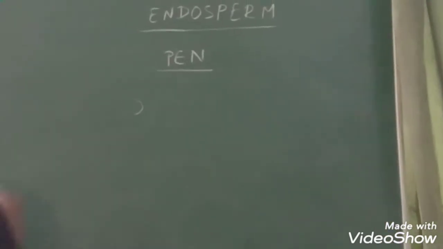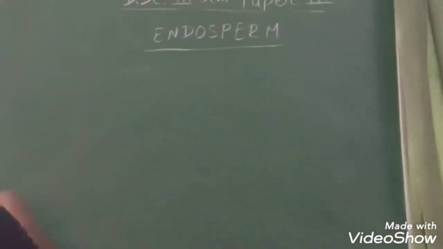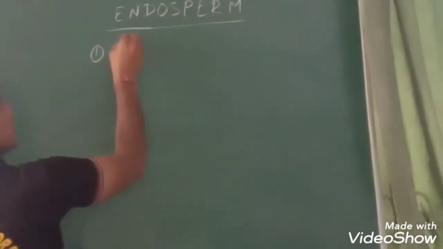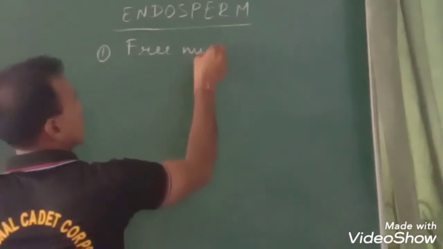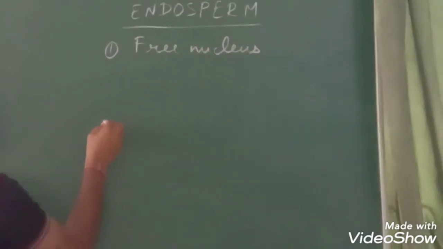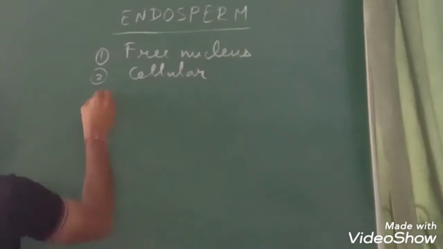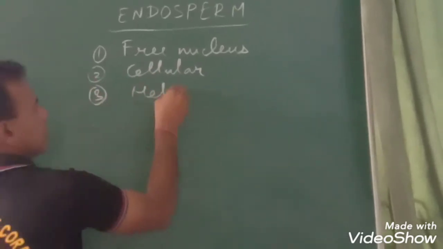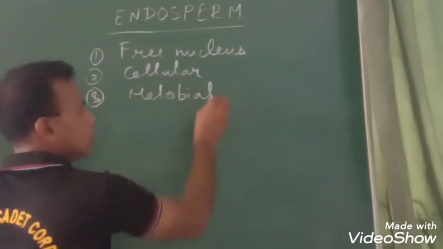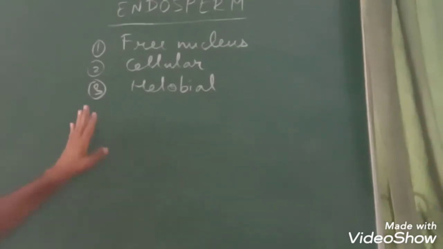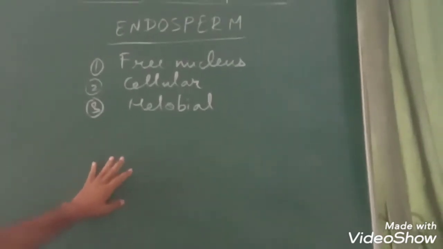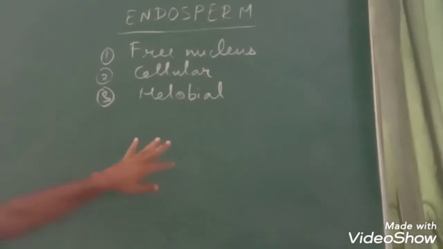The endosperm is of three types. It can be free nuclear, cellular, and helobial. Though one more type of endosperm is also there that we'll discuss afterwards.